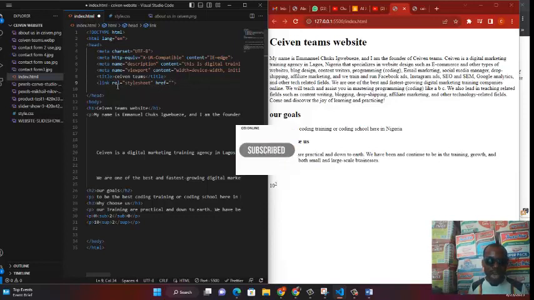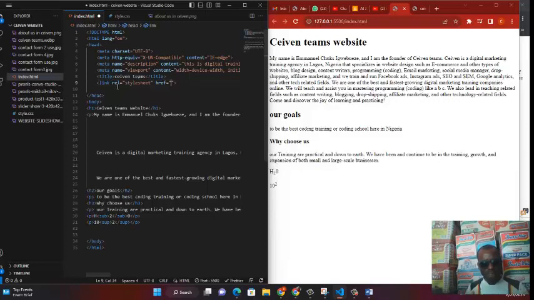What is rel here? Rel stands for relationship, okay? That you want to link something. What is it that you want to link? What is the relationship of what you are linking? We say what you are linking is a stylesheet. You want to link a stylesheet, a style, okay? A style property, style body, completely a style.